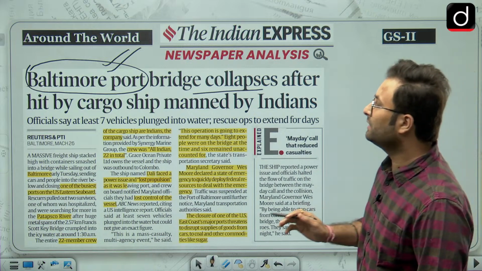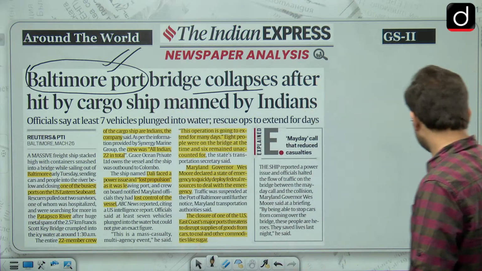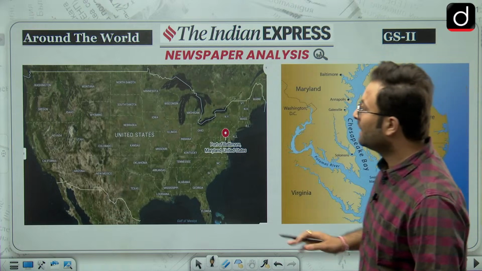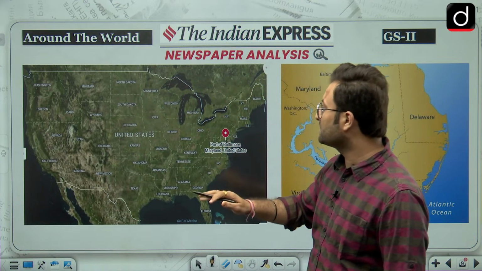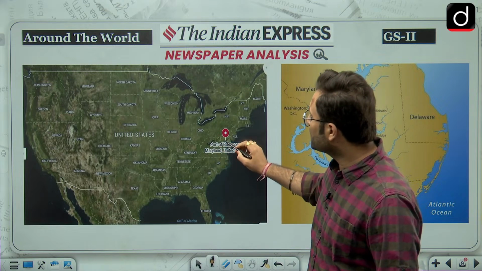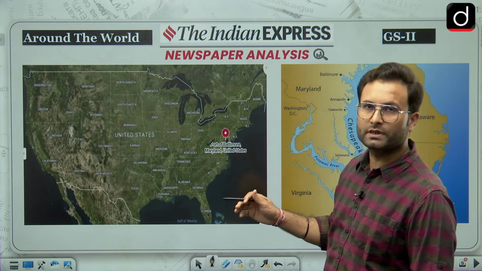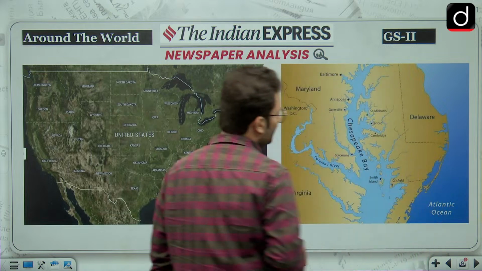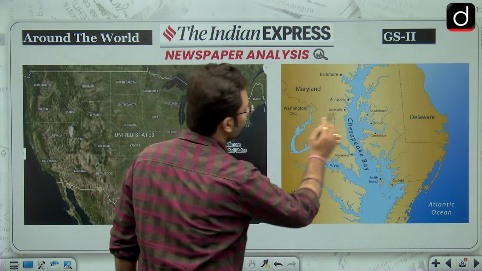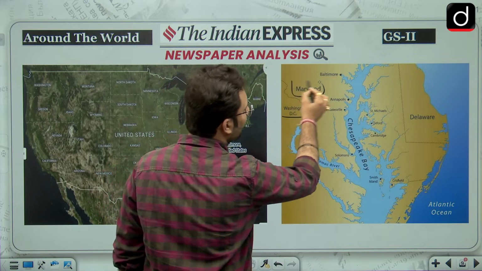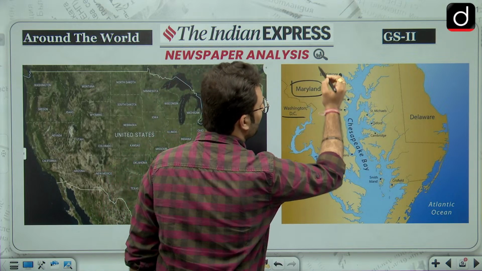But I want you to locate this particular port on the map. Here this is United States. Okay, here we have Maryland province. Okay, and the port of Baltimore is on the eastern coast of the USA. Okay, here the picture is given more clearly. So this is the eastern coast, Washington DC is here, and this is Maryland, and in Maryland here we have this Baltimore port.